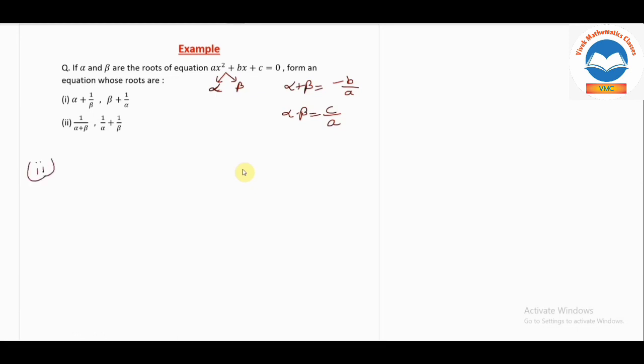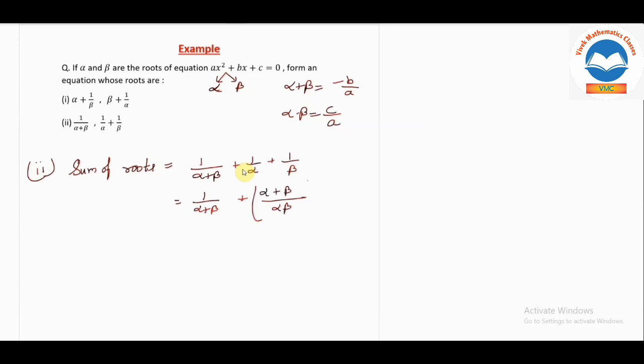Second part, they are asking for the equation for the roots 1 by alpha plus beta, comma 1 by alpha plus 1 by beta. So here also we will do the same thing. First of all, we will find the sum of roots. So what will be your sum of roots? Sum of roots will be 1 by alpha plus beta plus 1 by alpha plus 1 by beta. So this thing we know, 1 by alpha plus beta we know. This one will simplify. Plus here also if you take LCM, you will get alpha beta, and here alpha plus beta.